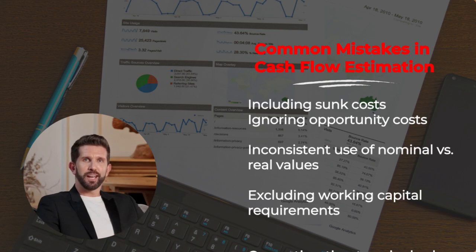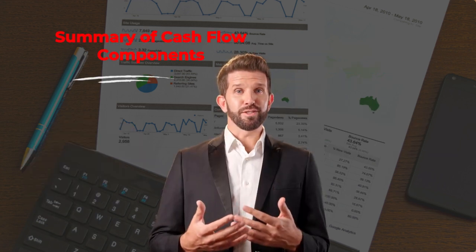Common mistakes in cash flow estimation include: including sunk costs, ignoring opportunity costs, inconsistent use of nominal versus real values, excluding working capital requirements, overestimating terminal value, not accounting for project delays or cost overruns, and using accounting profits instead of cash flows.